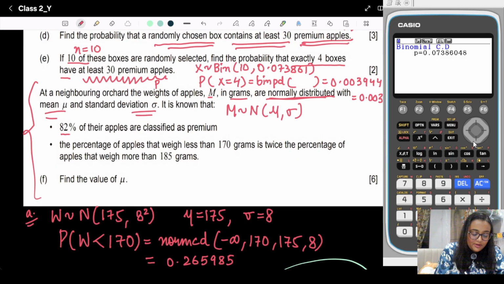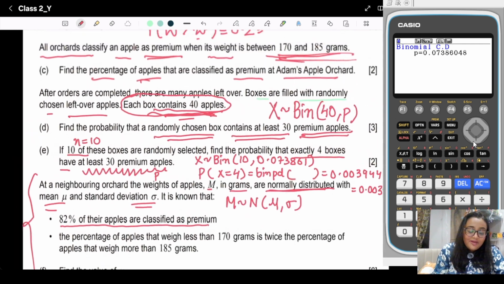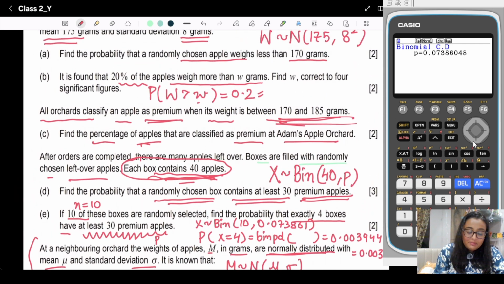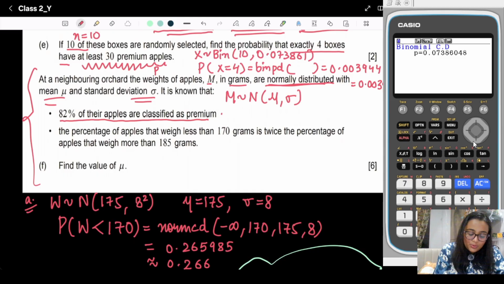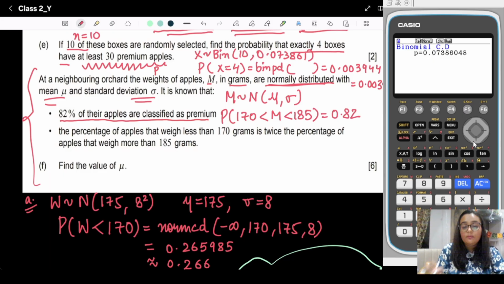But one more thing is given to us, that 82% of the apples are classified as premium. But we need to see when we will say that the apple has premium quality. Here it's given that the apple is counted as premium when its weight lies between 170 to 185 gram. That means the probability of 170 to 185 gram is equal to 0.82.